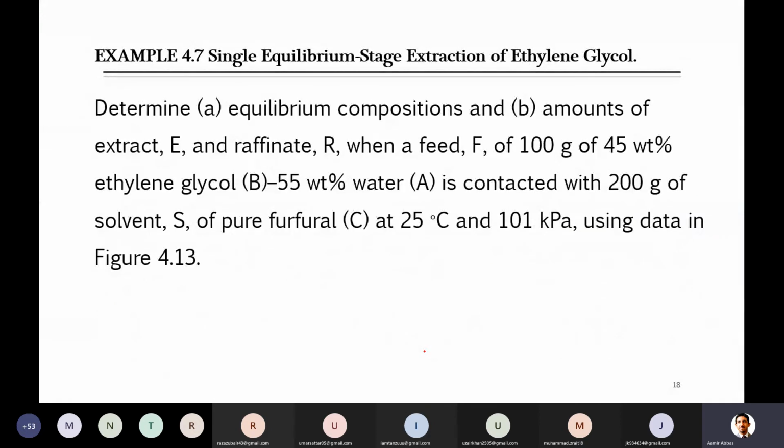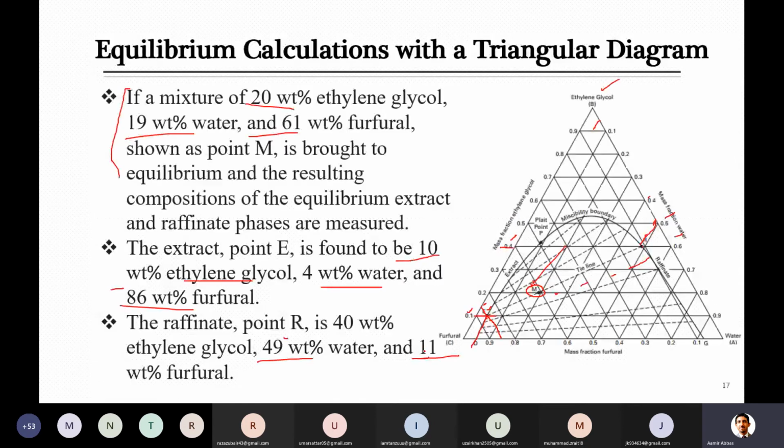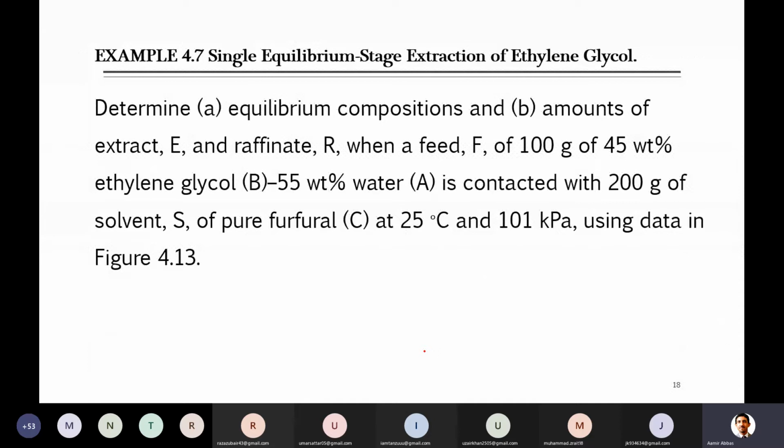Then quickly we will solve this problem. We practice these same things: the diagram is given, you are given the points, and you have to locate them and quickly find the values of raffinate and extract. I will conclude the lecture after this example. When we practice it, everything that we have discussed so far will be applied and will be helpful for you to see how to apply this kind of diagram and for what purpose we use it.